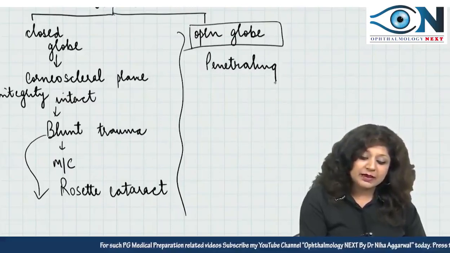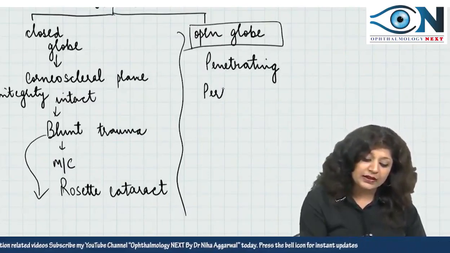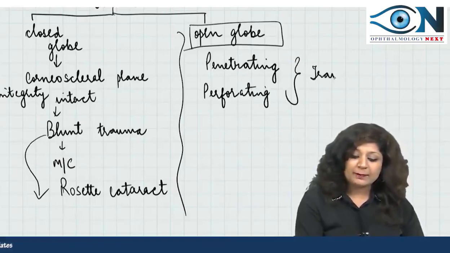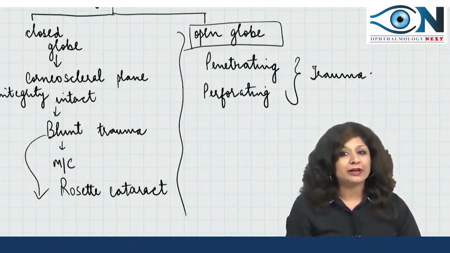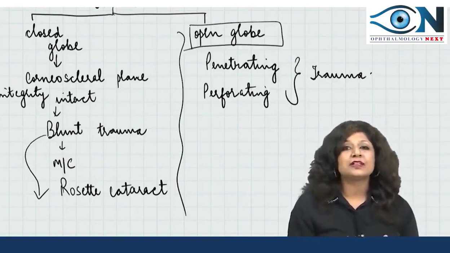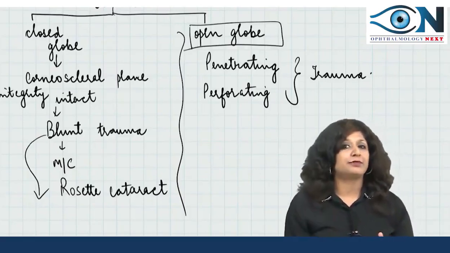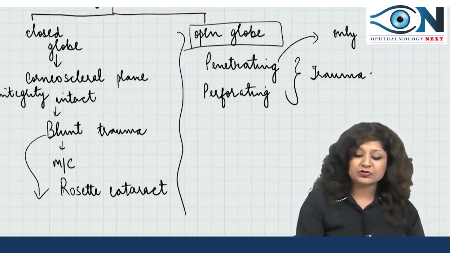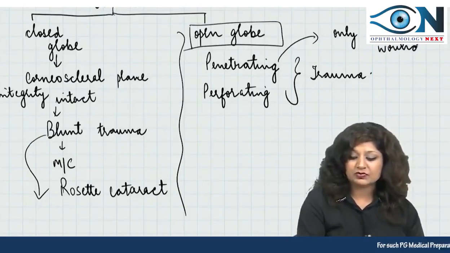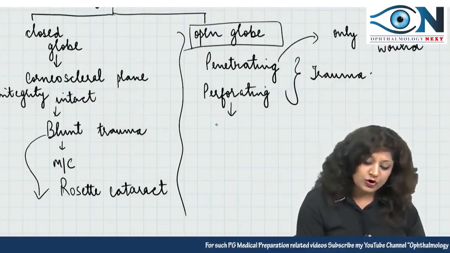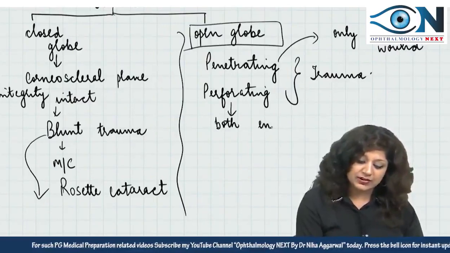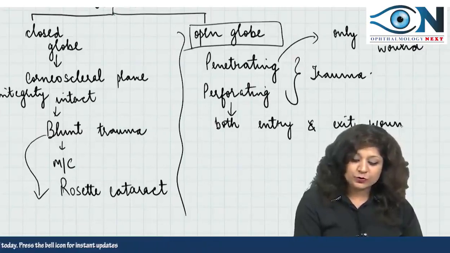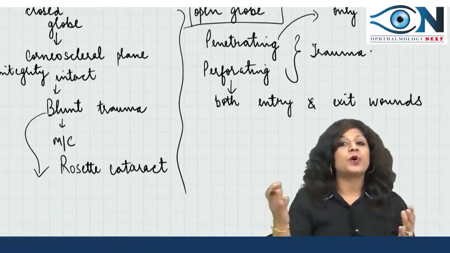Now either it can be a penetrating trauma or it can be a perforating trauma. What is the basic difference between a penetrating trauma and a perforating trauma? In the penetrating trauma, we just have the entry wound. But in the perforating trauma, we have both entry and exit wounds. So if you have both entry and exit wounds, that means through and through rupture has been there.